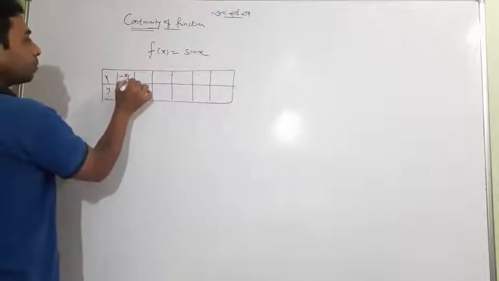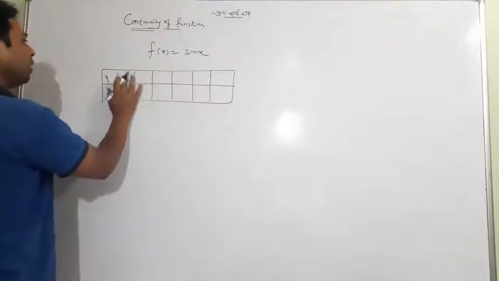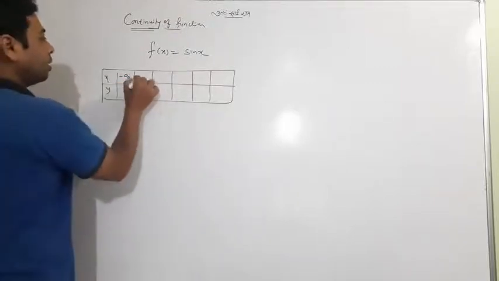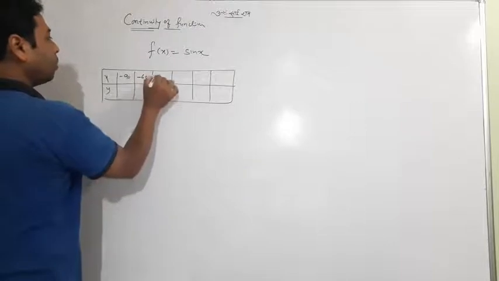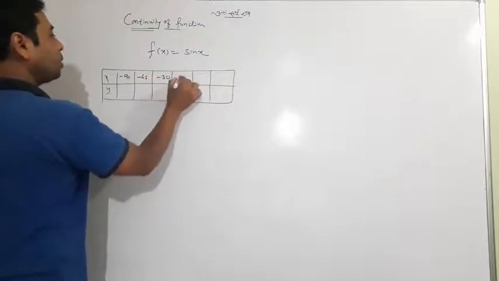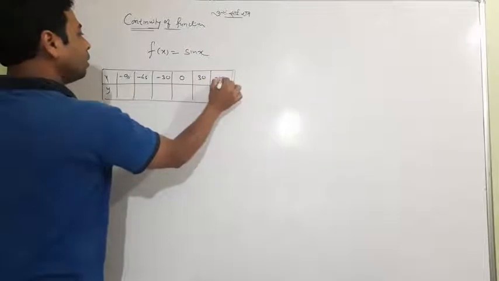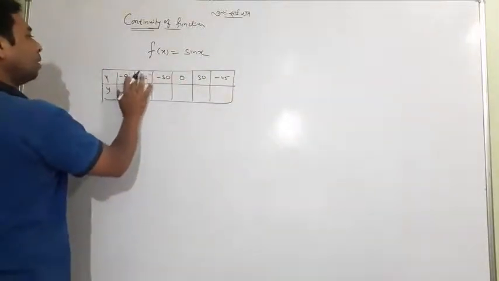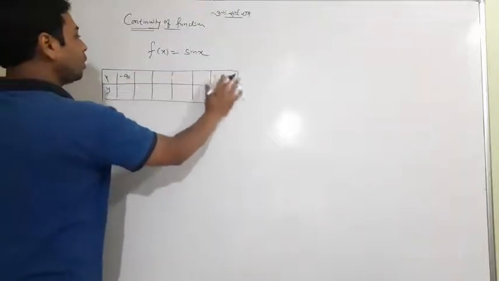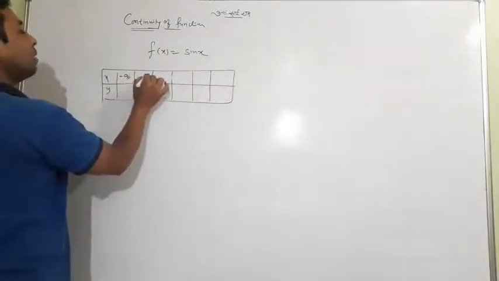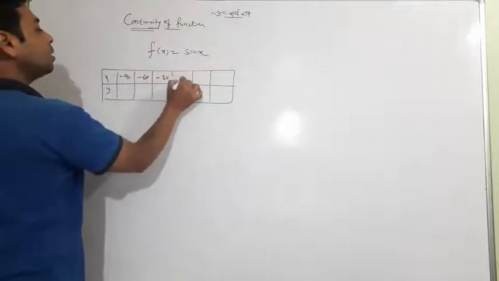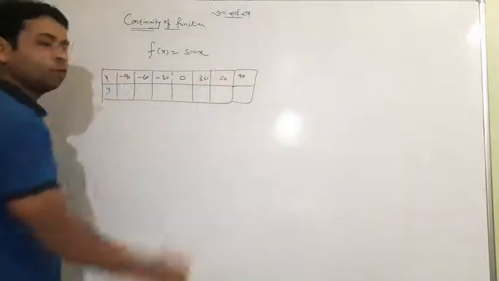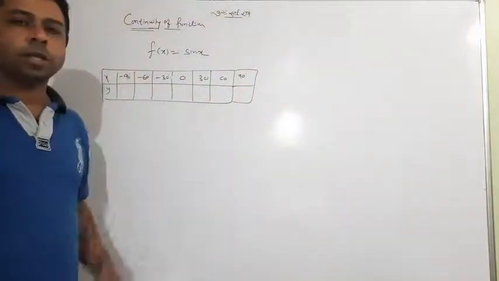Suppose I'm simply taking values in degrees here: minus 90, minus 60, minus 30, 0, 30, 60, 90. I dropped 45, it doesn't matter at all. We need a few values and we have got them.